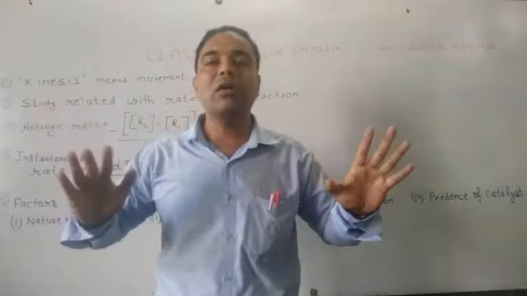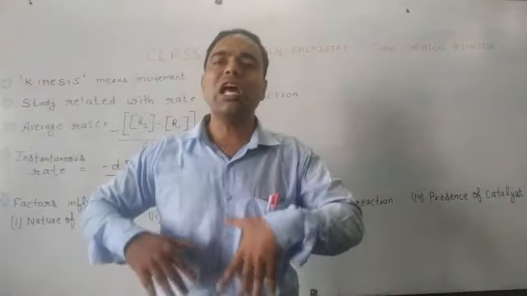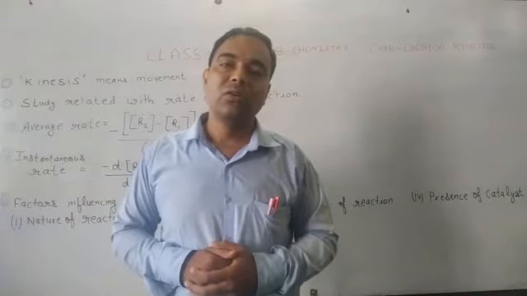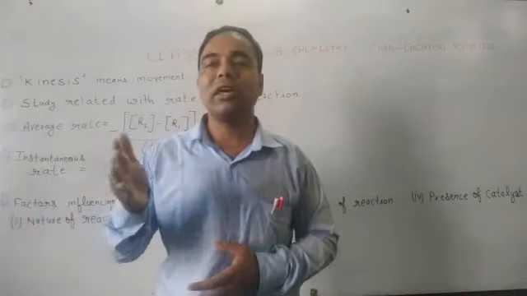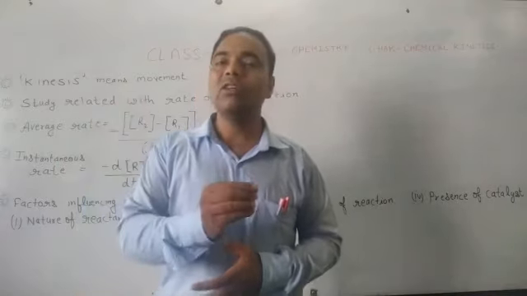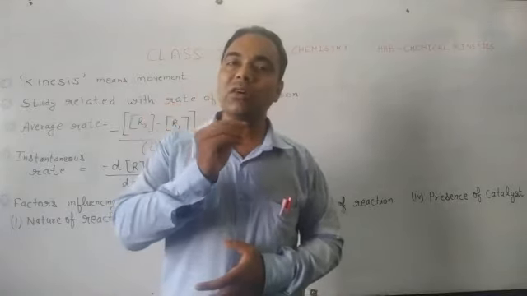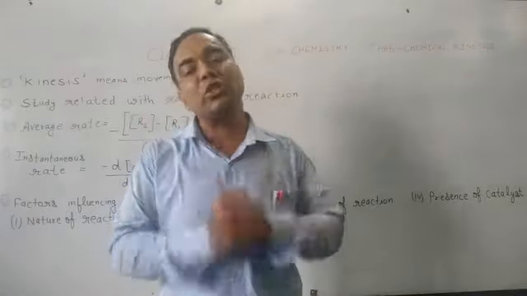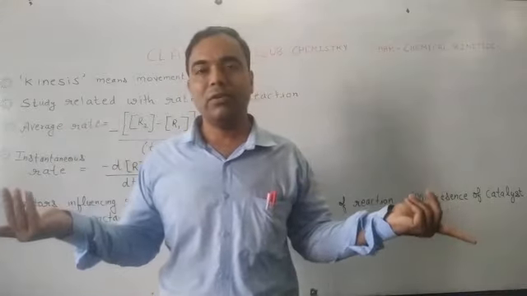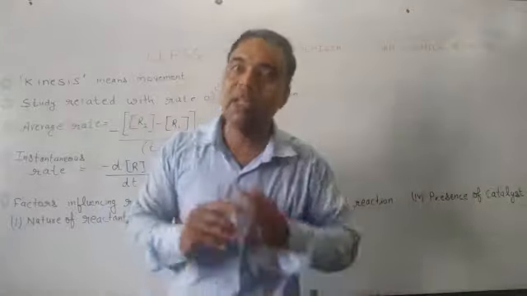Diamond, if we think it can be changed into graphite, but many years will pass before diamond turns into graphite. For so many years we will think that diamond has not changed at all, because the conversion rate and the speed of conversion of diamond into graphite is very slow. That's why people say diamond is forever. So what tells us about the speed or the rate of the reaction? That is chemical kinetics.